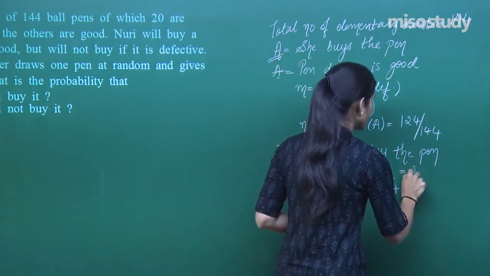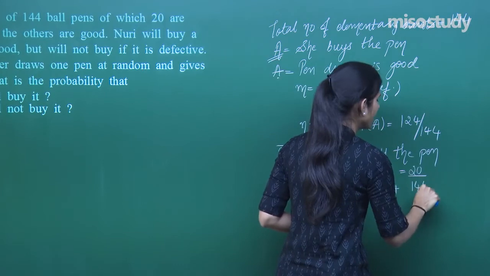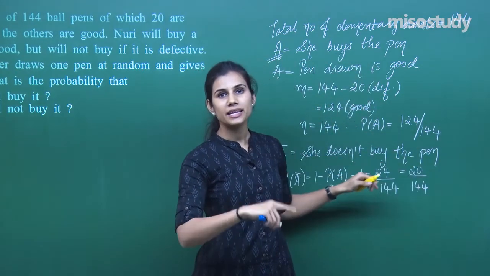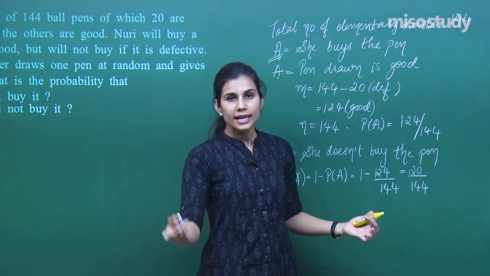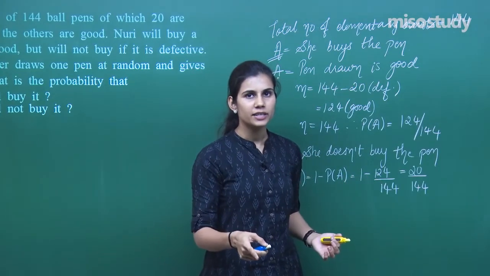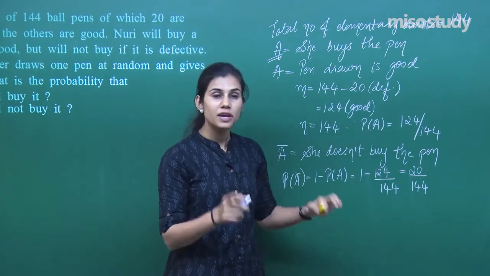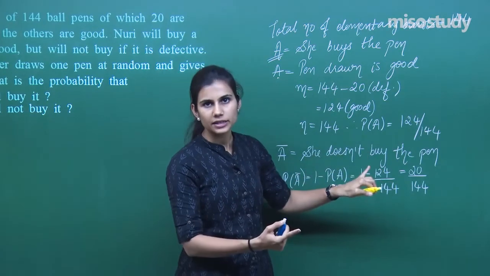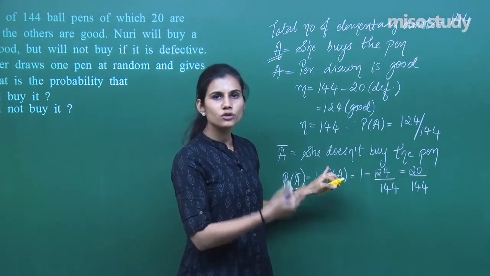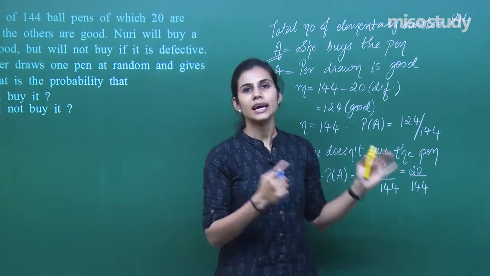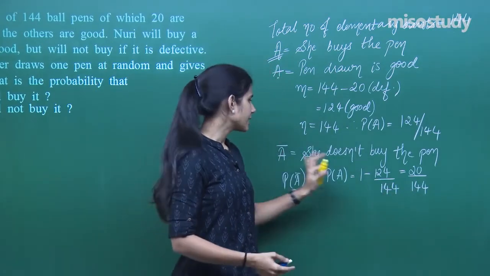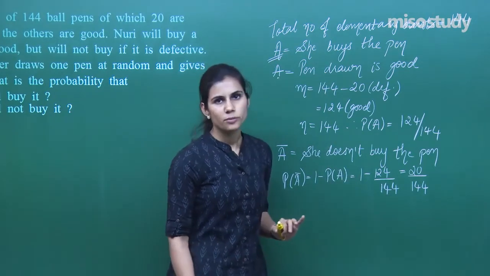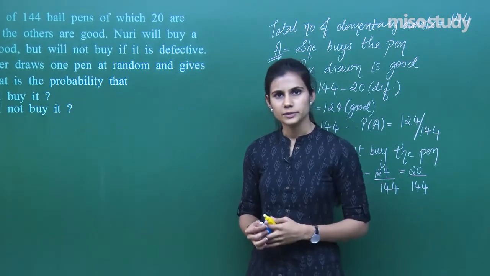When you remove this, what do you get? 20 upon 144, which you could have directly evaluated, because she not buying the pen is the same as the pen being defective. Only then will she not buy. And out of 144 pens, only 20 pens are defective. So 20 is the number of outcomes favorable to event A bar. That means she is not buying the pen, or the pens are defective. The total number of elementary events is 144. So 20 upon 144 would have been the answer in that case as well. Fine. Or you can directly use the formula that the probability of A plus the probability of A bar is 1. So the probability of A bar is 1 minus the probability of A. This can also be used to calculate your answer.